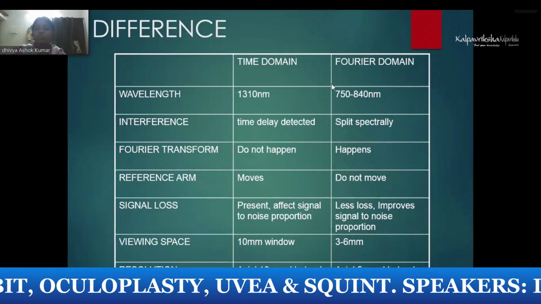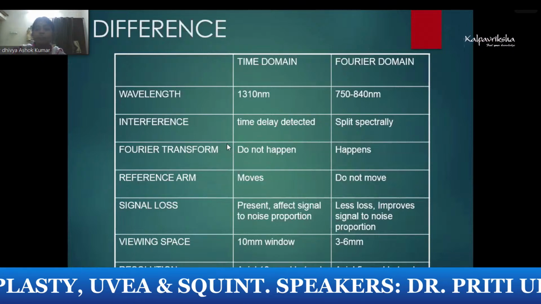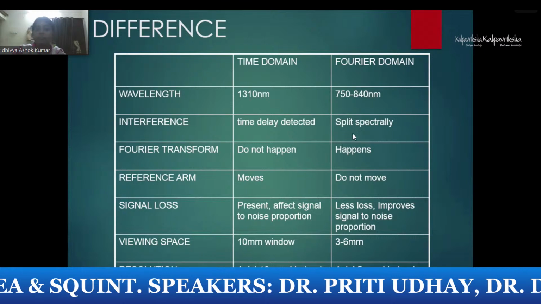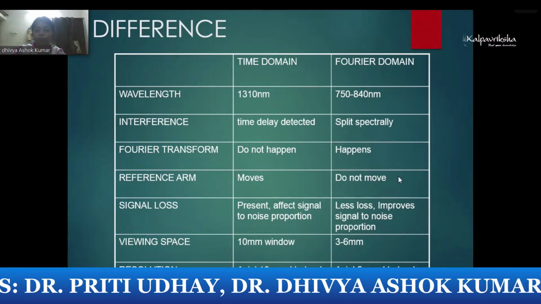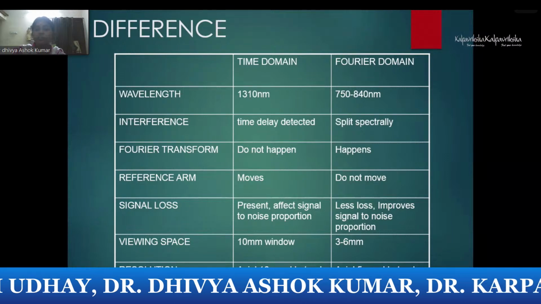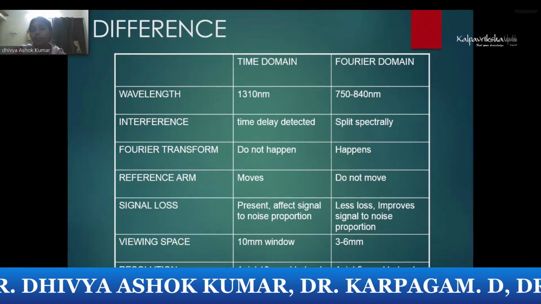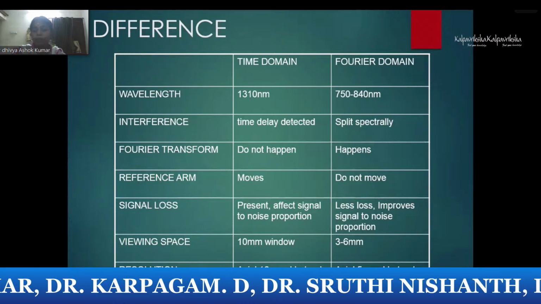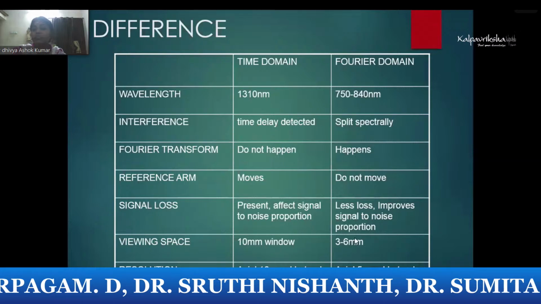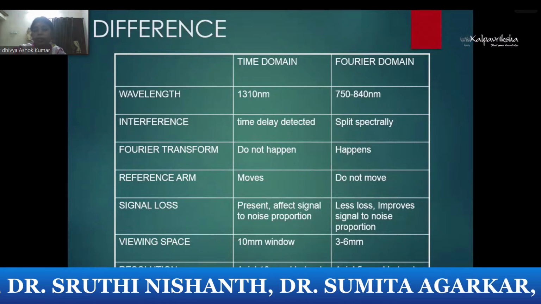The two types, time domain and Fourier domain. You have to remember this time domain doesn't use Fourier transformation. Fourier domain does. Reference arm moves in time domain, does not move in Fourier. And the resolution. The better resolution is given by the Fourier domain. Fourier domain is equivalent to the spectral domain. Both are equal, both are same only. So the higher resolution is obtained by the Fourier domain.